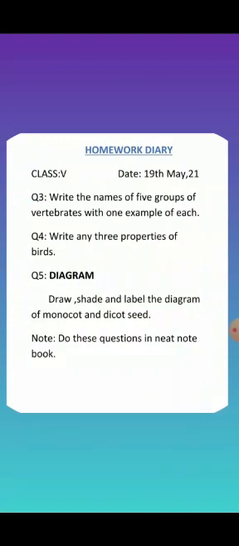So this was today's homework, question number 3, 4 and 5. You have to do this homework in your neat notebook. As question number 1 and 2 were done in the previous lecture, on the very next page you have to start question number 3.